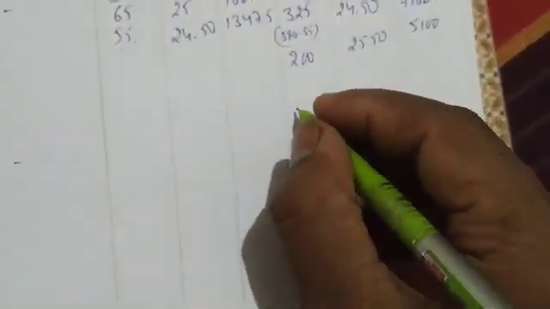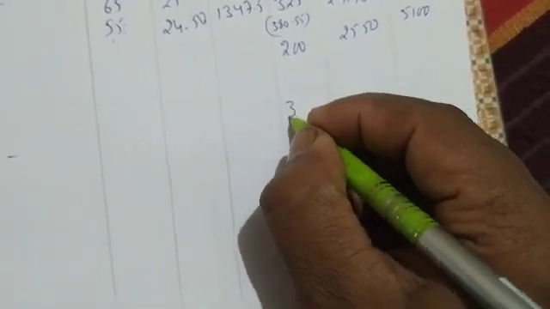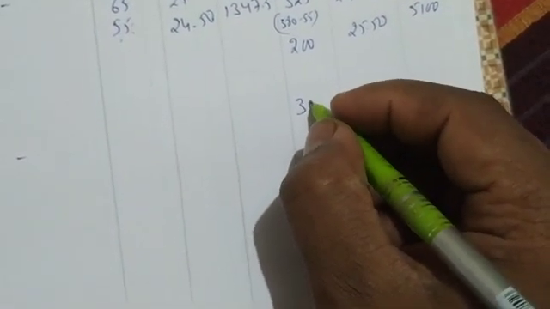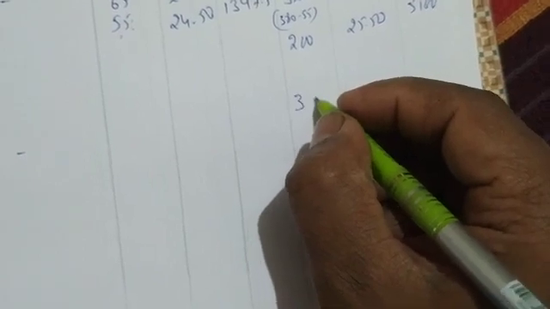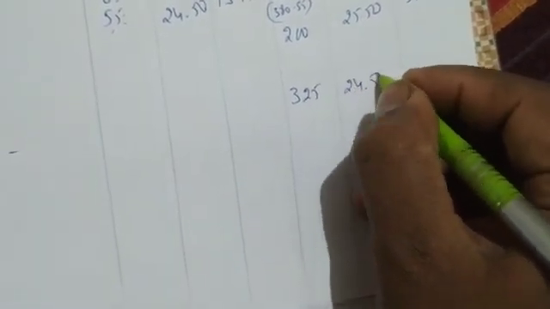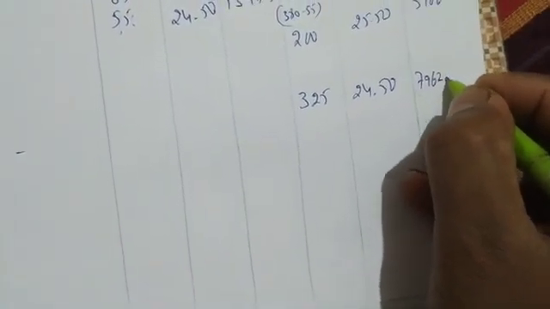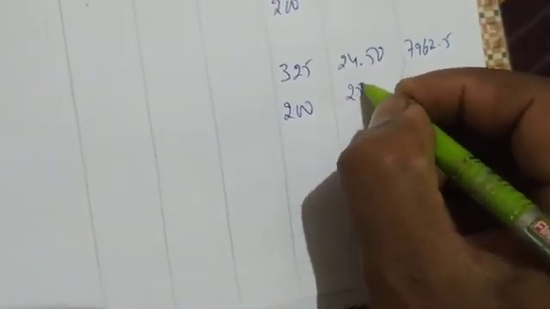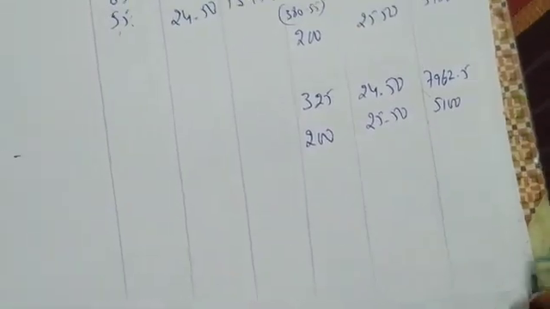So in stores you are having 325 first, and the balance I am writing 7962.5. Next 200 at 25.50, 5100. Next, these goods you have received will be in the stores, 15 at 25, 375. Okay, done.